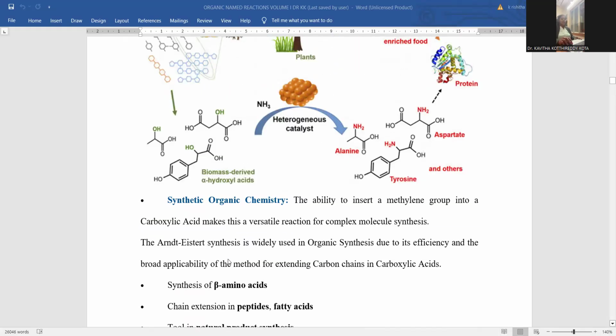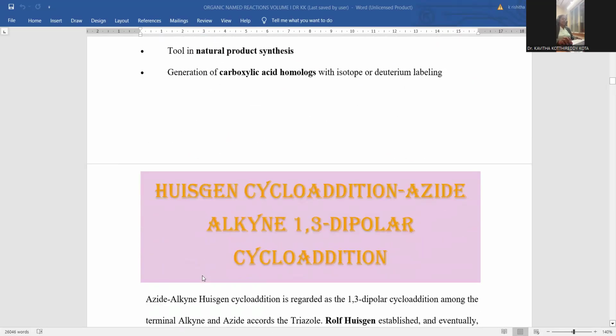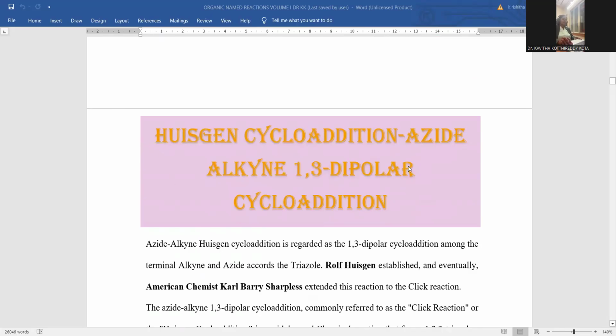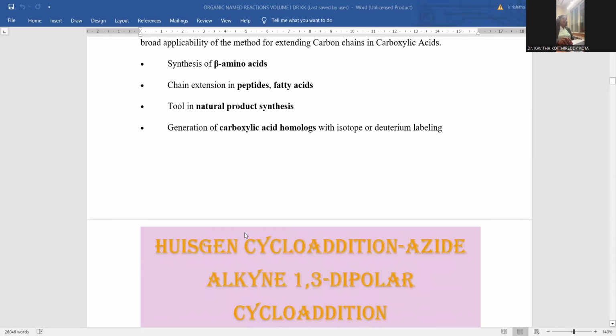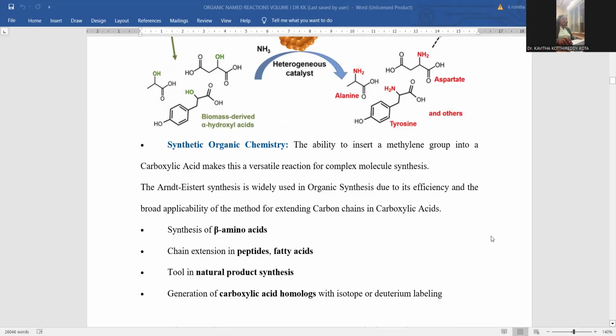By this, we successfully accomplished the entire session on Arndt-Eistert synthesis: its origin, what reaction takes place, what mechanism is there beyond the reaction, how we can extend the reaction for multiple starting materials, what examples we noticed as of now, and what applicability is there for the reaction, entirely discussed in a detailed manner. And in the next session, the topic is called Huisgen cycloaddition, azide-alkyne 1,3-dipolar cycloaddition. Hopefully, this session is really informative, applicable and most important for further research exploration.